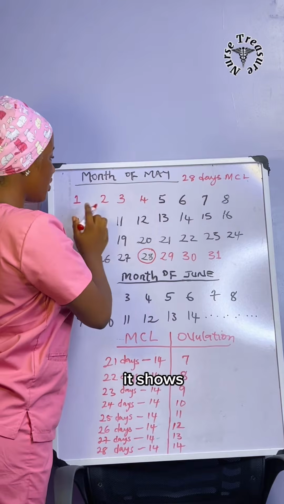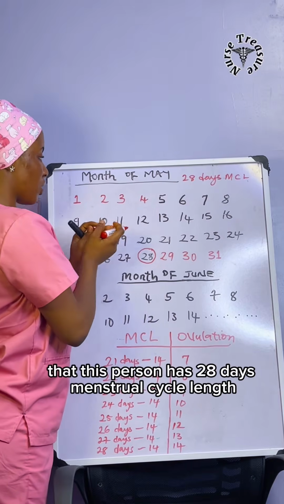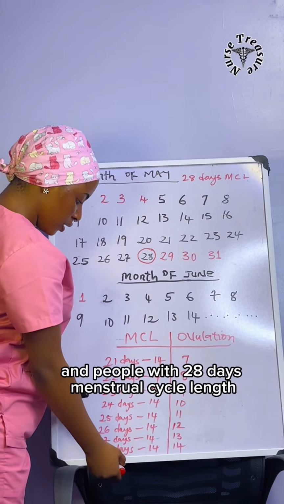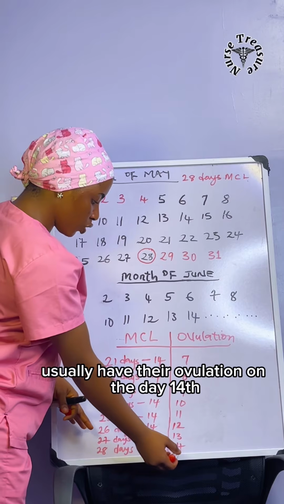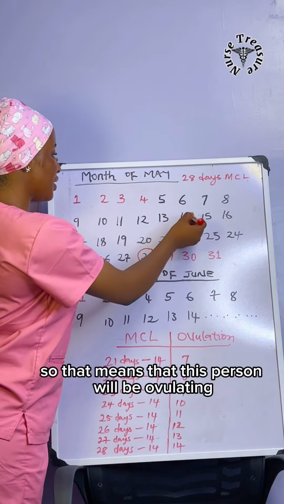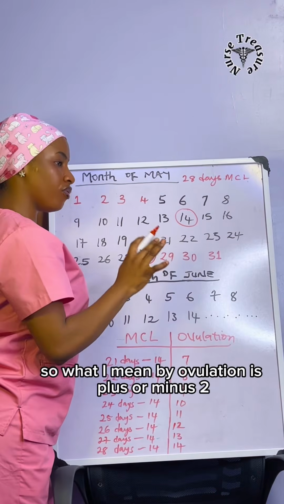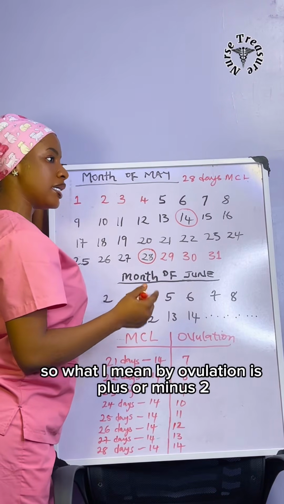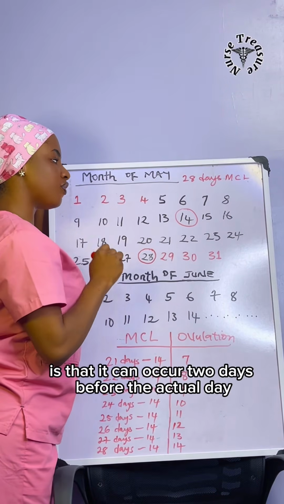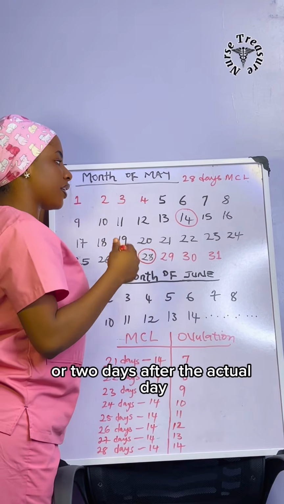In this month, it shows that this person has a 28 days menstrual cycle length. And people with a 28 days menstrual cycle length usually have their ovulation on day 14th. So that means that this person will be ovulating on this very day, day 14th. What I mean by ovulation being plus or minus 2 is that it can occur 2 days before the actual day or 2 days after the actual day.